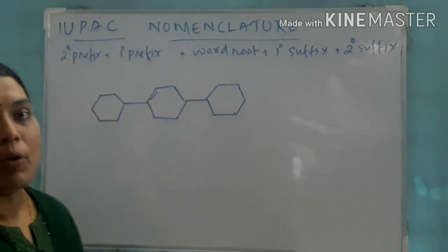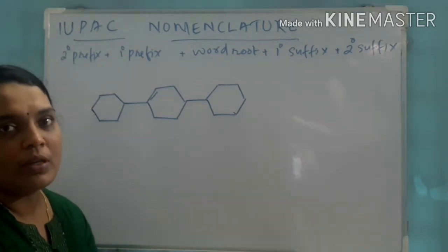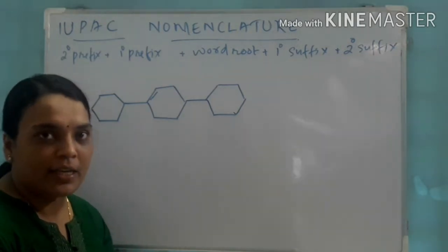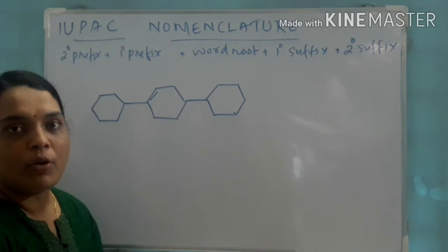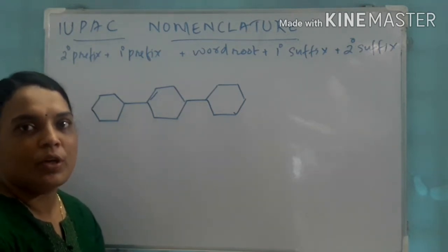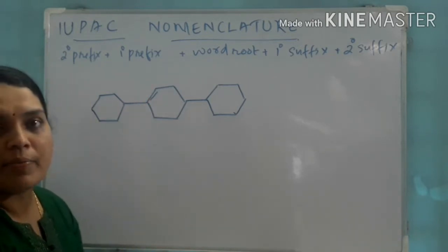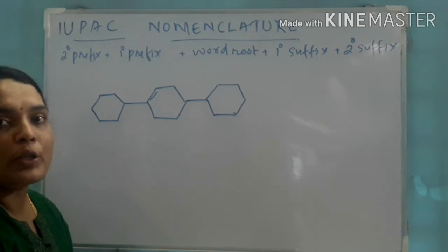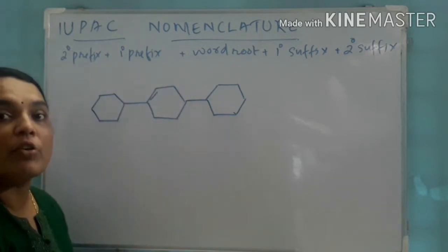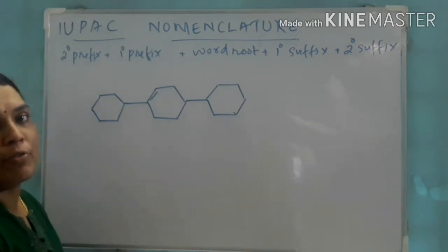And there is a double bond too. So it is considered as a functional group. Middle ring is considered as a parent chain and there is a double bond. It is considered as a functional group. Got it? So let us take this middle ring as parent chain. Now we want to start numbering. So here priority goes to the double bond. So we have to give more priority to the double bond and the lowest number for the double bond.